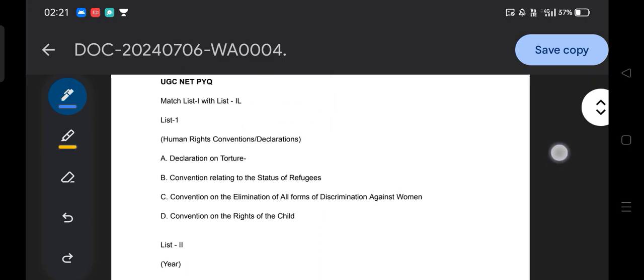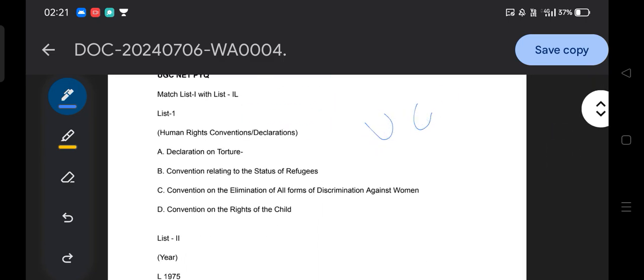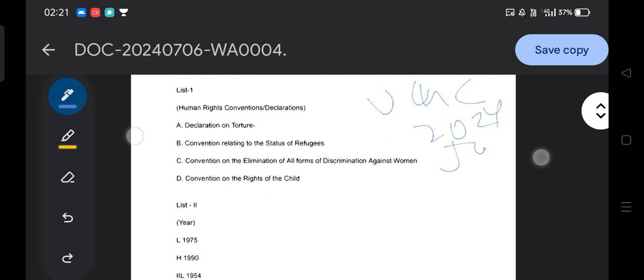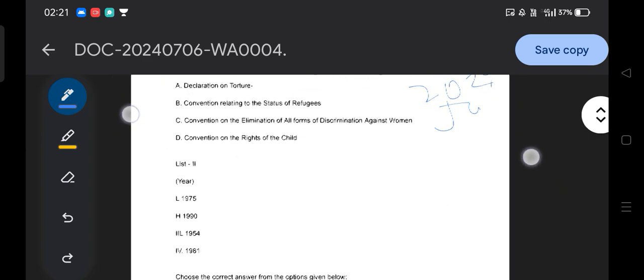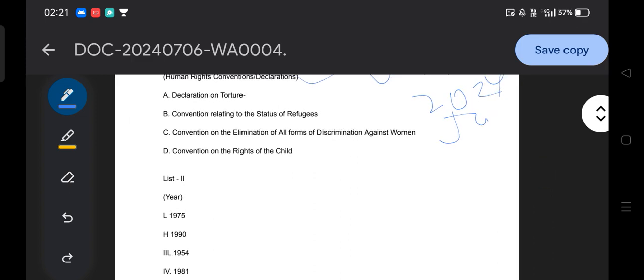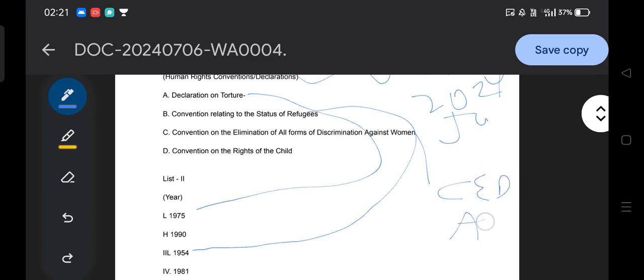So the first question in front of you is from UGC NET June 2024, the latest question. Let's try to solve it: human rights conventions and the subsequent years. You can match here: Declaration on Torture 1975, then Convention relating to the Status of Refugees 1954, then Convention on Elimination of All Forms of Discrimination against Women, that is CEDAW, 1981. Then Convention on the Rights of the Child 1990.